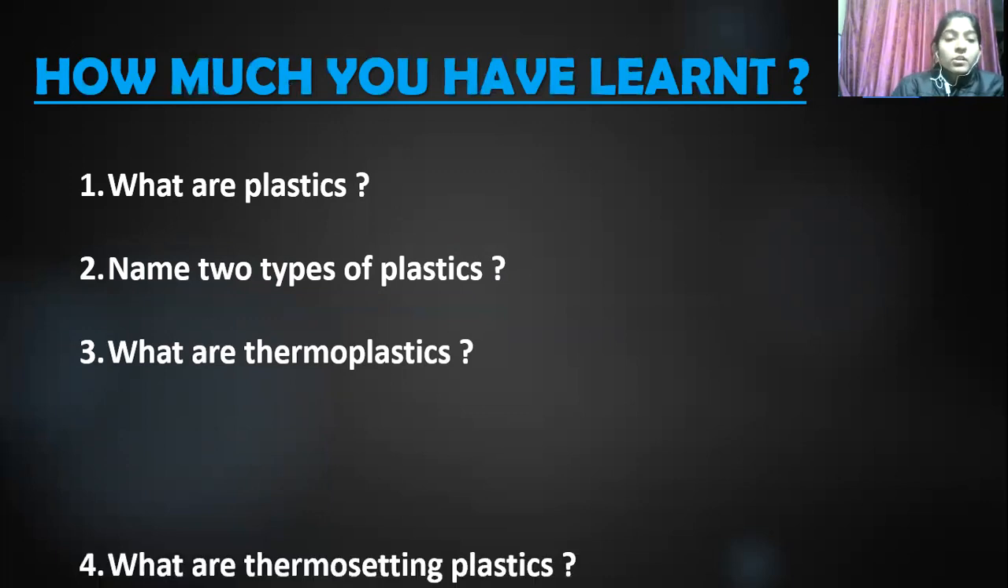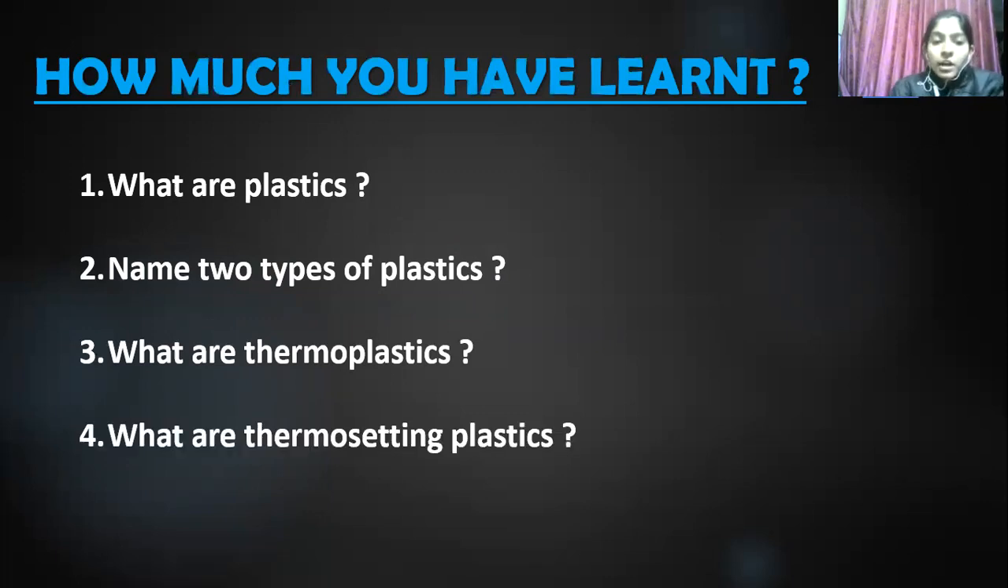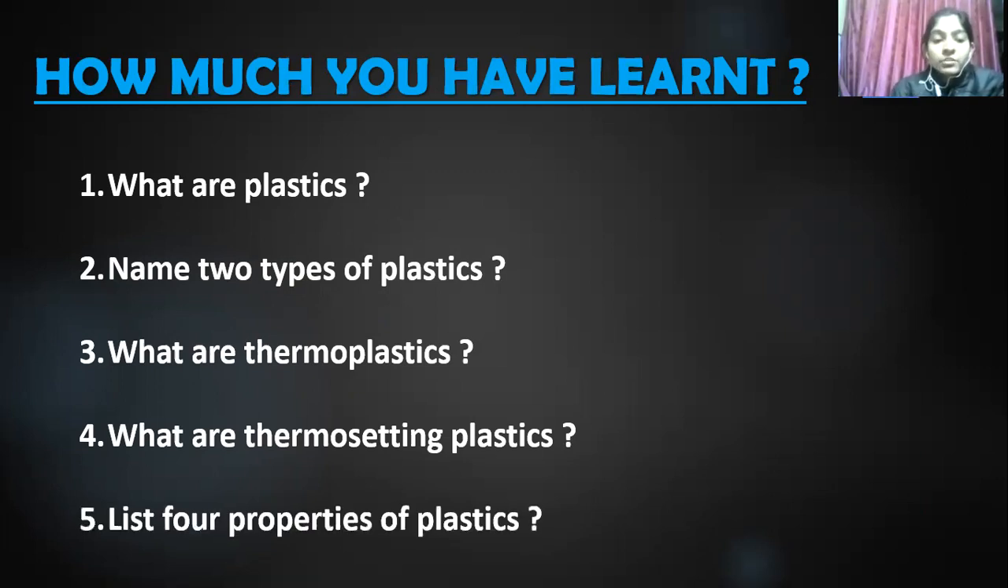Okay. So what are thermosetting plastics? Plastics which can be molded once and cannot be softened by heating are called thermosetting plastics. Okay. So list the four properties of plastics. The four properties of plastics are: poor conductor of heat and electricity.